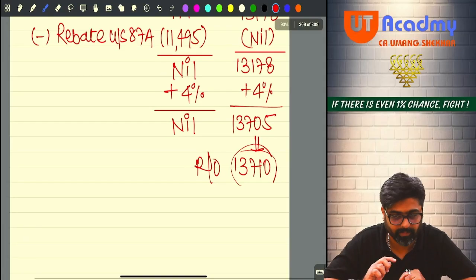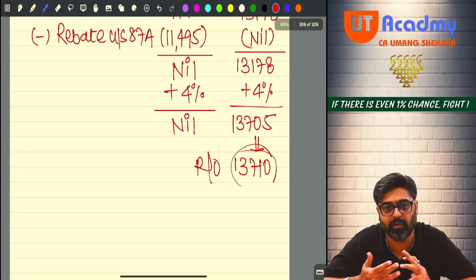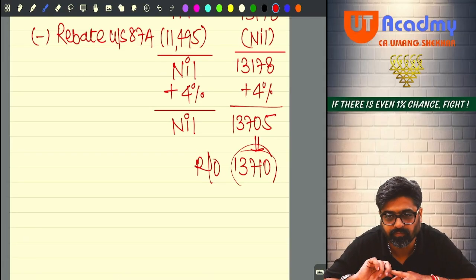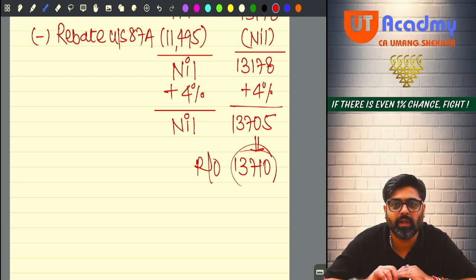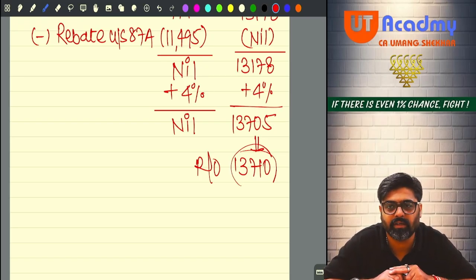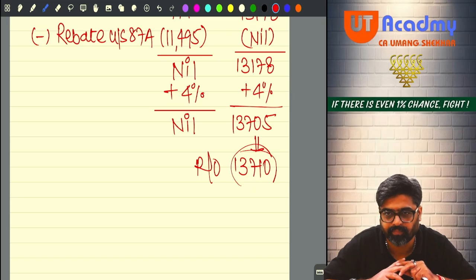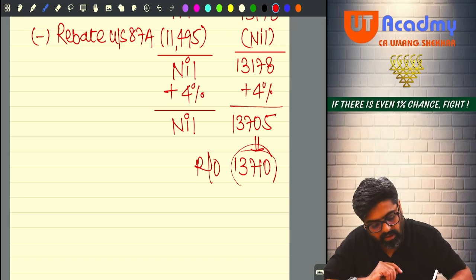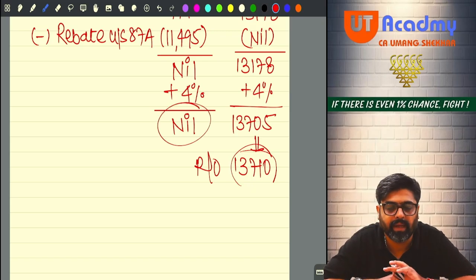Now you are supposed to advise. Give your advice, please. Since the tax liability under the 115 BAC option is lower as compared to the normal tax regime, the assessee should not shift out. He should remain under the default tax regime, so that he doesn't have to pay any tax.